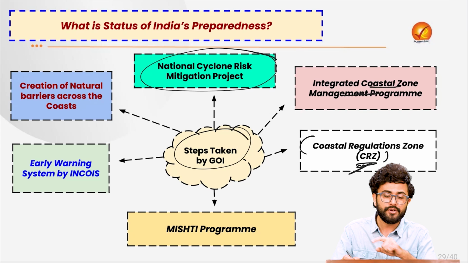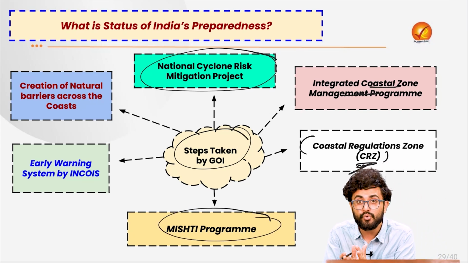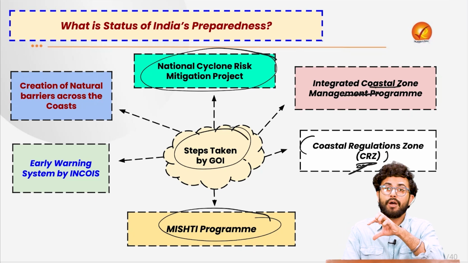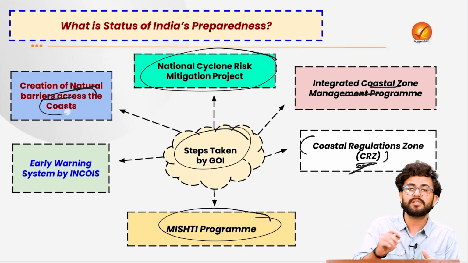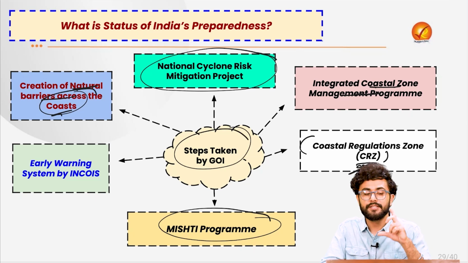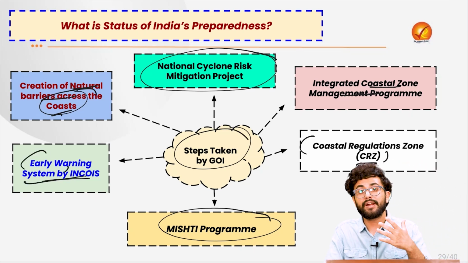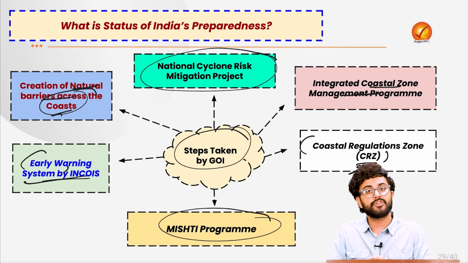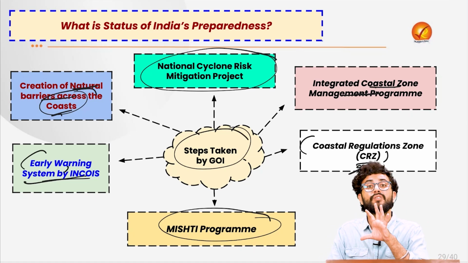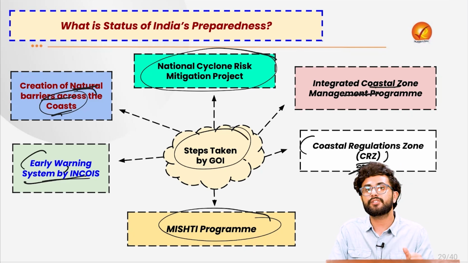Then in Budget 2024, the government came up with the MISHTI program, under which we are trying to improve mangrove habitation on the coastal range to create a natural barrier across the states as well. Then there is an early warning system, which has been developed by INCOIS to provide early sensitization of the masses, the public, and the administration as well, for the purpose of early rehabilitation. So keep all of these things and the specific data in your mind.